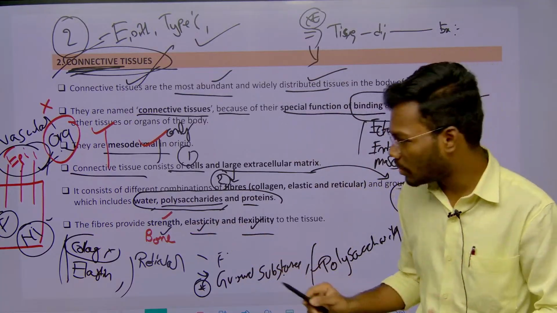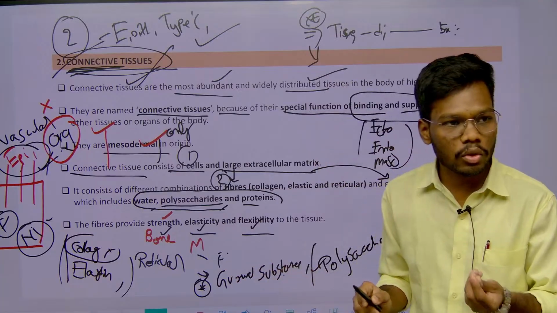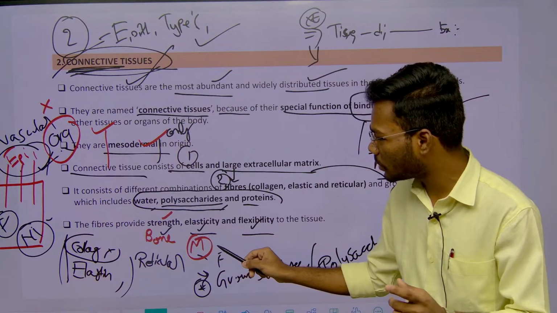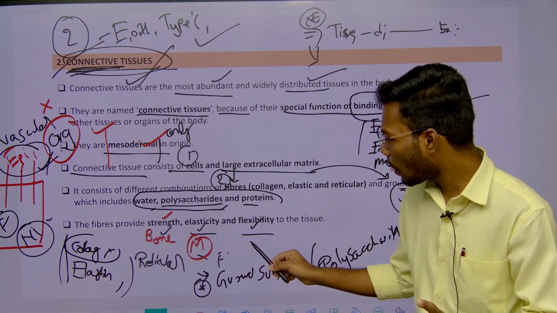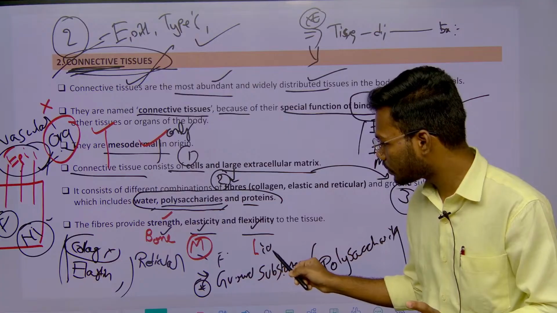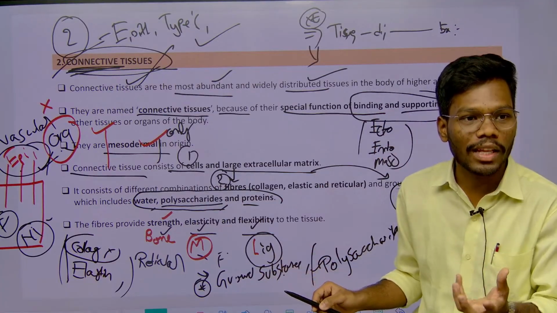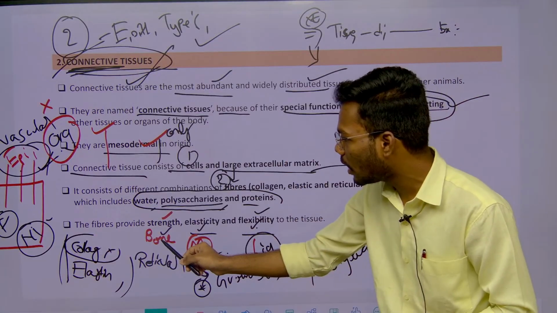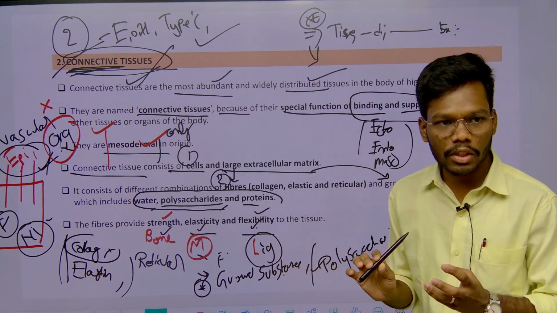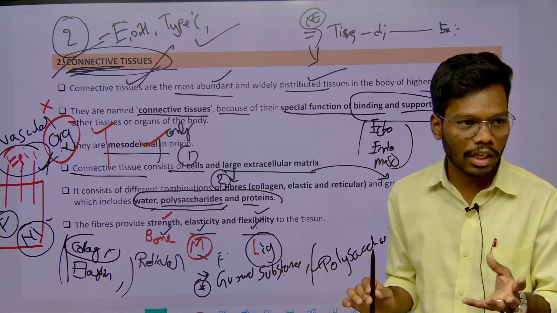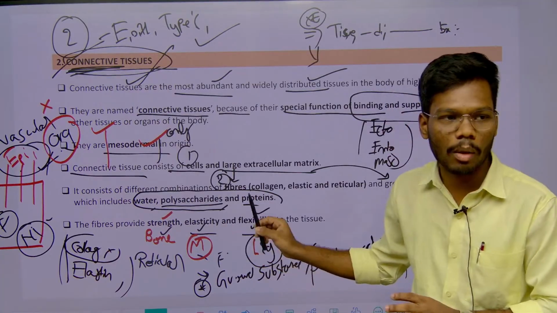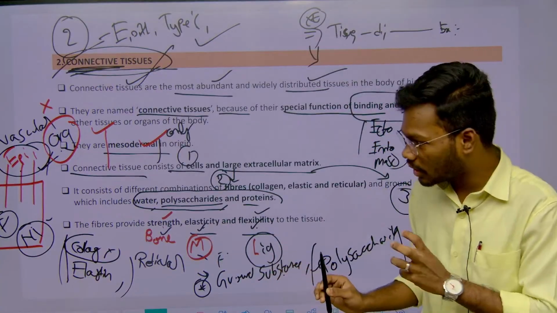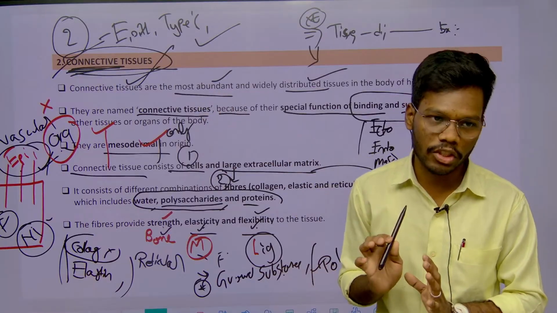For example, just remember muscle, which also has mesodermal origin, for elasticity. And you can remember ligament. Ligament is very flexible in nature. So that is how this connective tissue has flexibility and strength also. Whenever you see tendons and ligaments that we will discuss, they show some properties of elasticity also. So, strength, elasticity and flexibility are the properties of connective tissues.